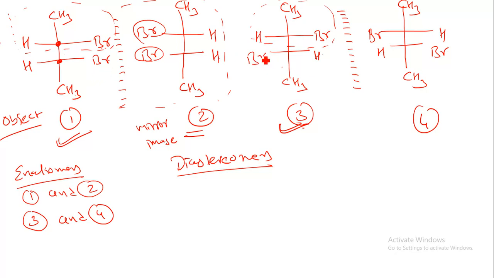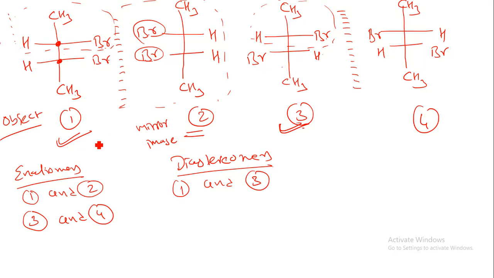You should compulsorily have two identical functional groups for an object mirror image. But here Br reflects H, and here Br reflects Br. So we can say that 1 and 3 are diastereomers in nature. Why? Because one group is superimposed and the other group is non-superimposed. They are not showing a perfect object mirror image like enantiomers. Then it is known as diastereomers. So when we compare 1 and 3 they are diastereomers.